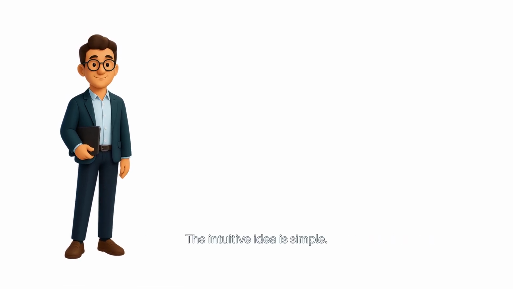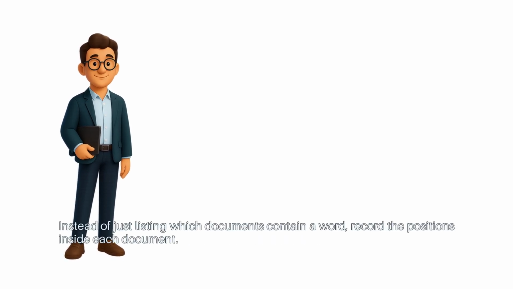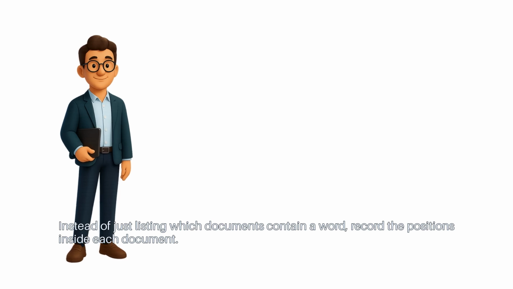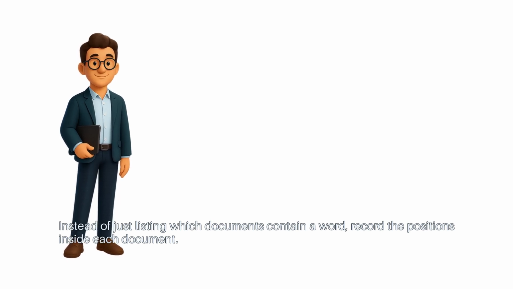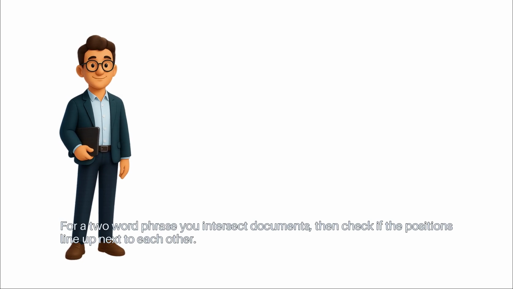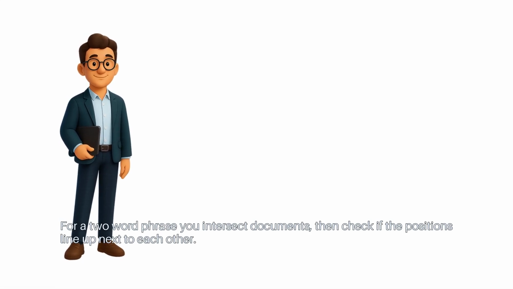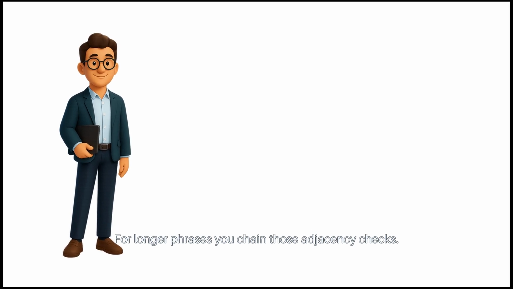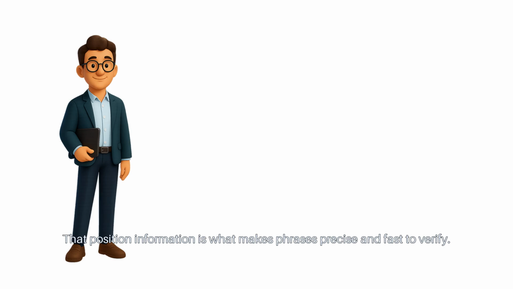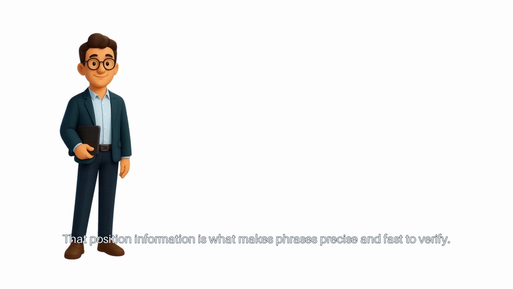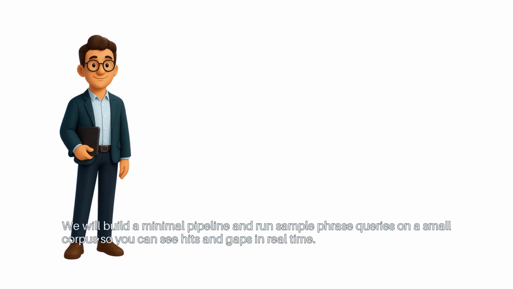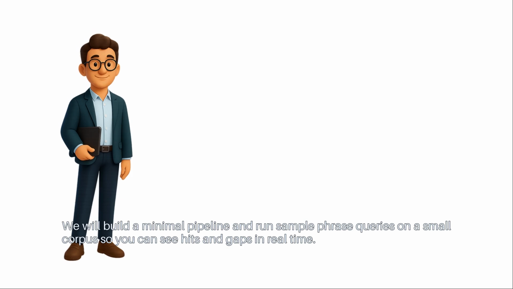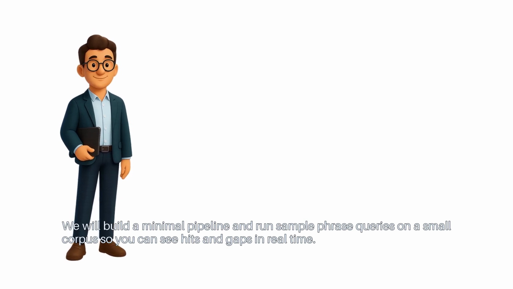The intuitive idea is simple. Instead of just listing which documents contain a word, record the positions inside each document. For a two-word phrase, you intersect documents, then check if the positions line up next to each other. For longer phrases, you chain those adjacency checks. That position information is what makes phrases precise and fast to verify. We will build a minimal pipeline and run sample phrase queries on a small corpus, so you can see hits and gaps in real time.